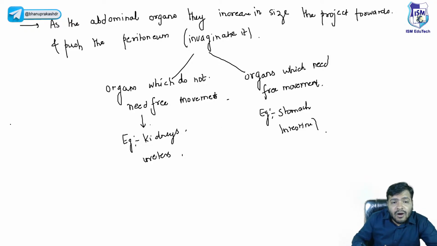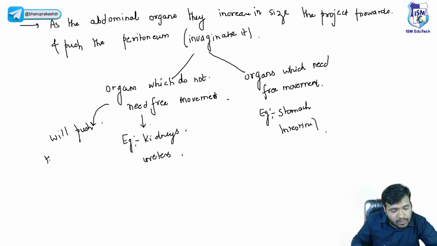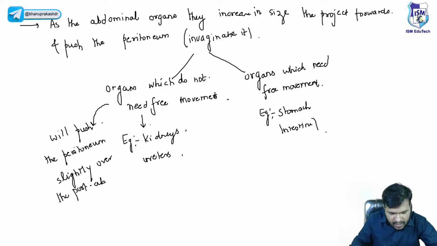Now, organs which do not need free movement will push the peritoneum slightly over the posterior abdominal wall. Very good, Abukar. Posterior abdominal wall.